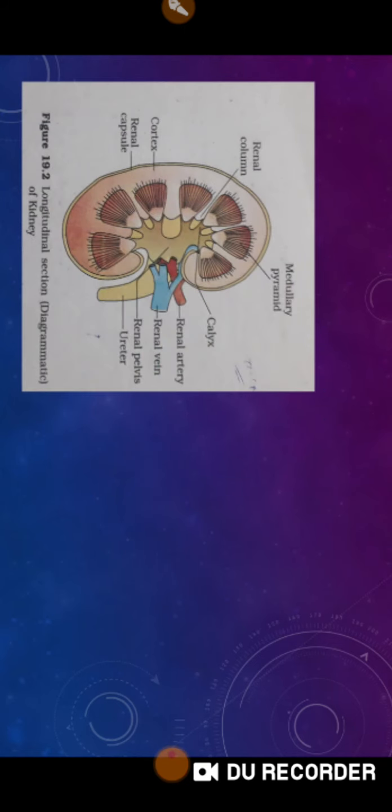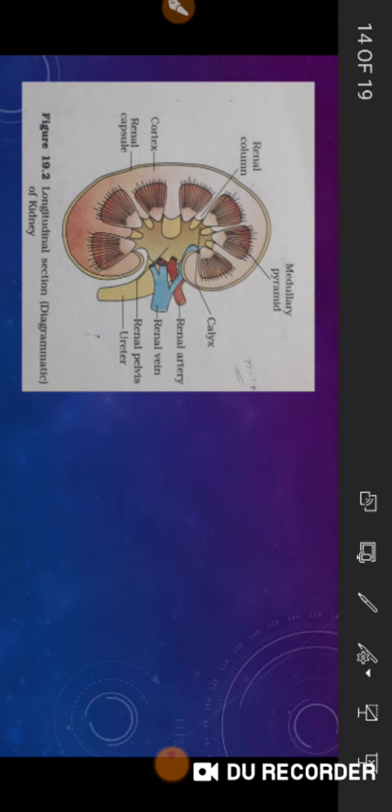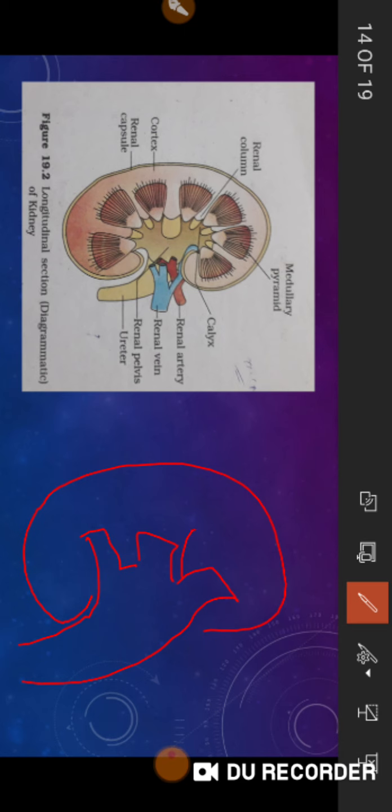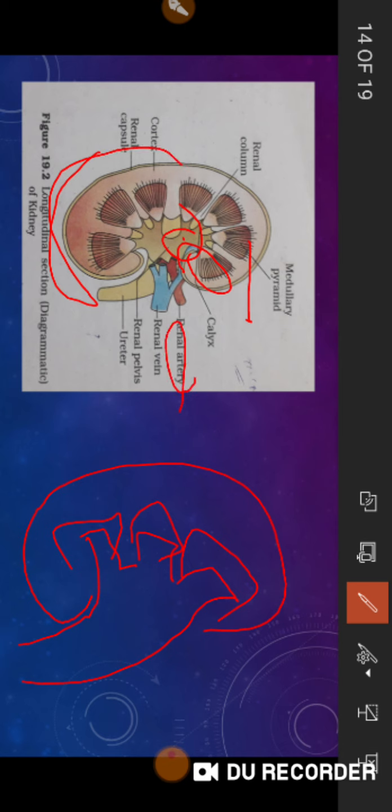Here is the diagram of the textbook, right? Make a bean shaped structure, then make a funnel shaped structure, small projections you can make. Above that projection make a triangle part, and in this way you can draw this. Medullary pyramids, and this is a renal column, this is a calyx, and this is a pyramid. Two regions, and on the outer side is the capsule, arteries, veins and ureter.